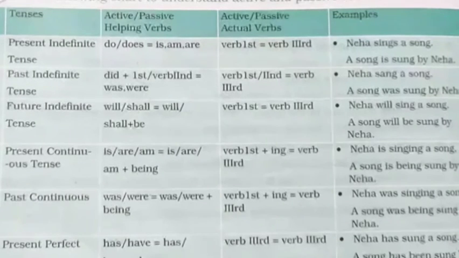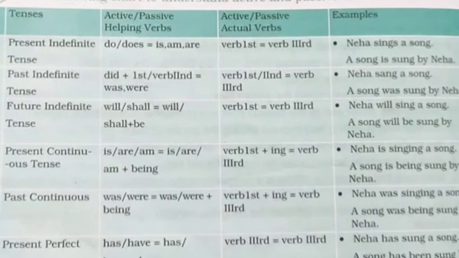A song is being sung by Neha. Okay, simple. In the active voice it was is, am, are plus the verb's first form, so Neha is singing a song. Ing is also there. Now when we turn it into passive voice, the third form of the verb will come into play and is, am, are will be added with being. Okay, a song is being sung by Neha.